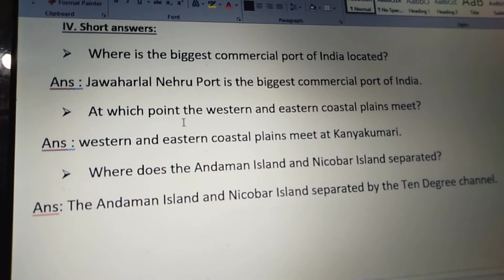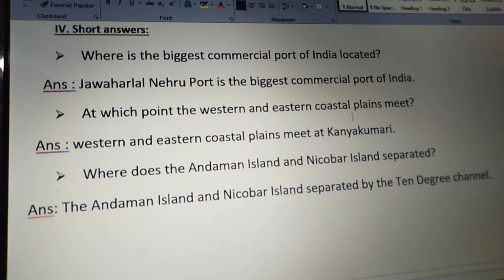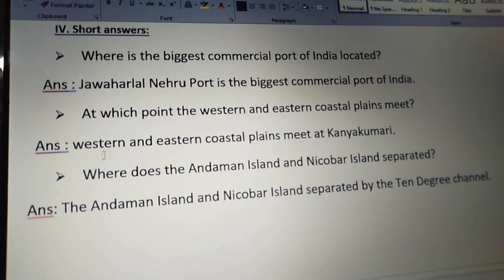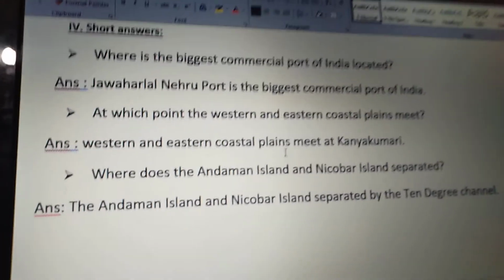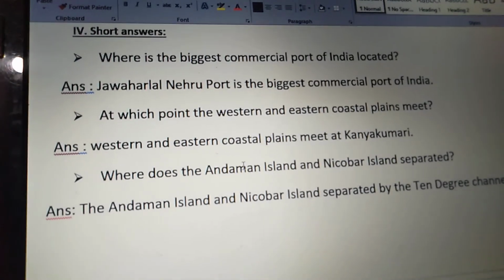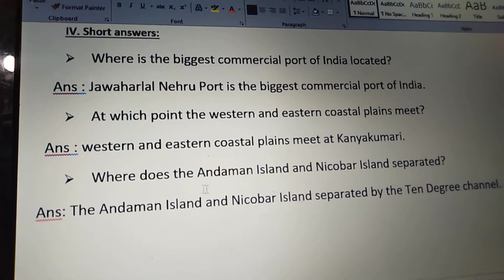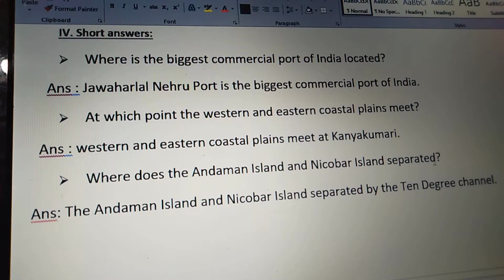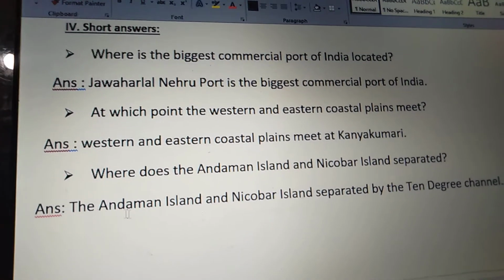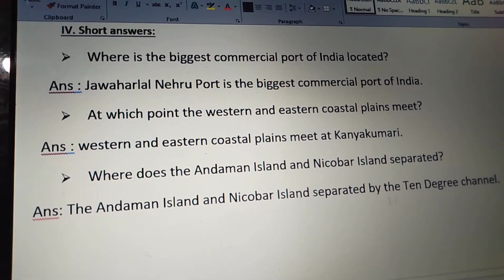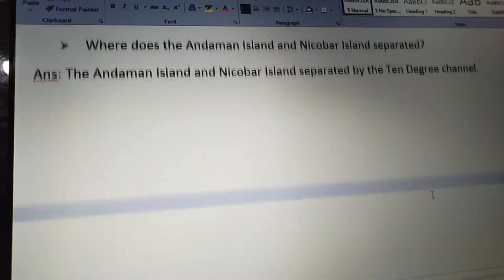Second one. At which point do the western and eastern coastal plains meet? The western and eastern coastal plains meet at Kanyakumari. Third question. Where are the Andaman Island and Nicobar Island separated? The Andaman Island and Nicobar Island are separated by the 10-degree channel.